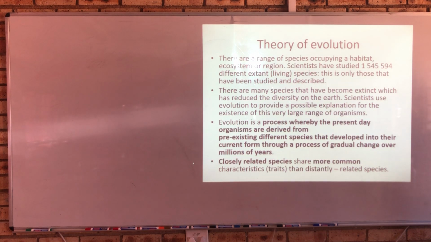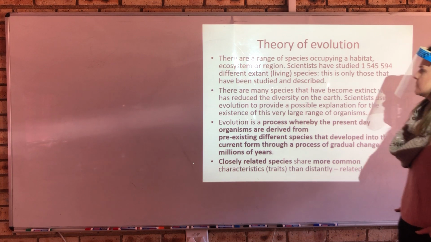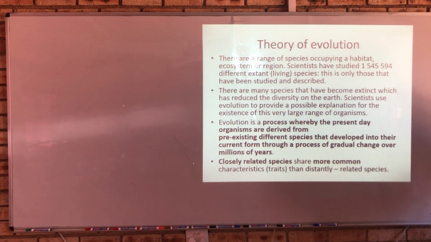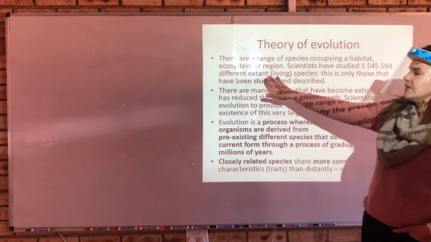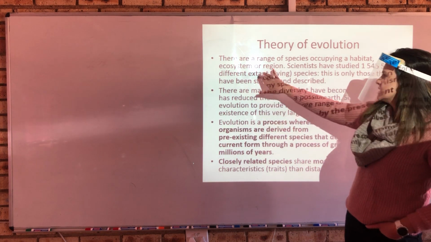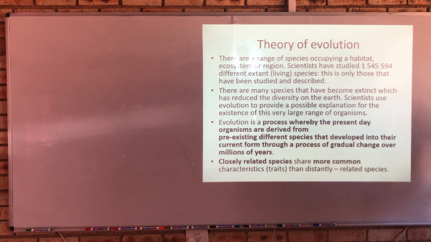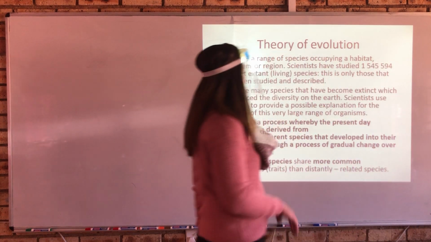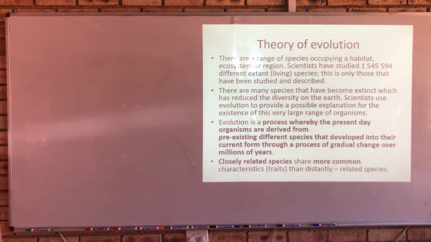So there are a range of species occupying a habitat or ecosystem in a region. Scientists have studied 1.5 million different extant species. Extant is living. Extinct is gone. Everyone understands extinct. Extant is living species. This is only those that have been studied and described. There are many species that have become extinct, which has reduced the diversity on Earth.